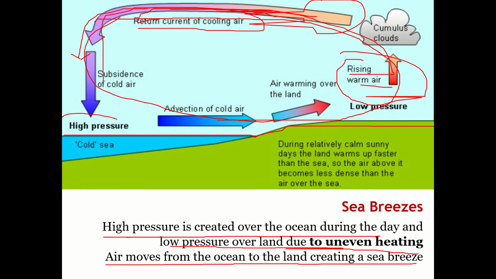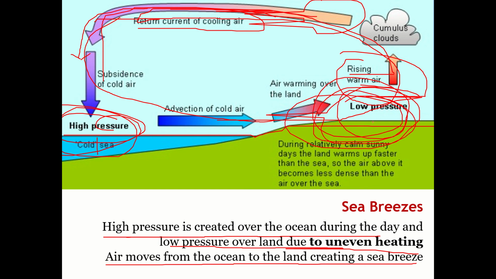And high pressure is normally created on the seaside because this is relatively cooler when we compare to the earth surface. Okay, the land will get heated up very fast. The water will take time to heat up. So high pressure is created here and low pressure is created here, and because of this difference in pressure, this cycle takes place.